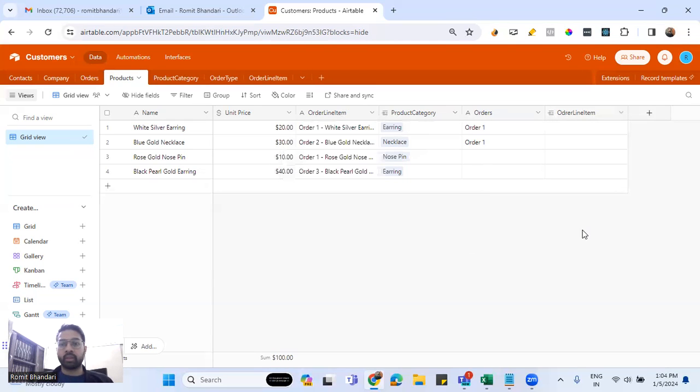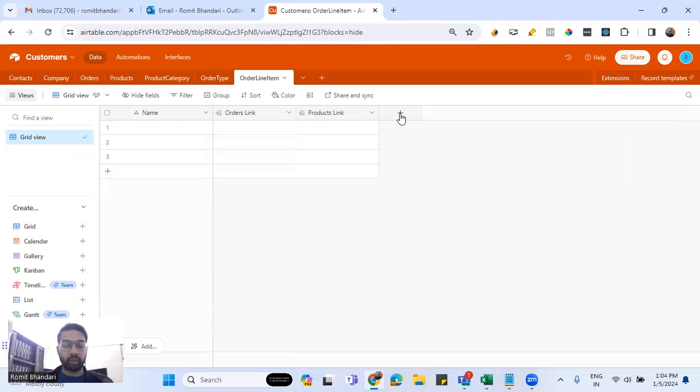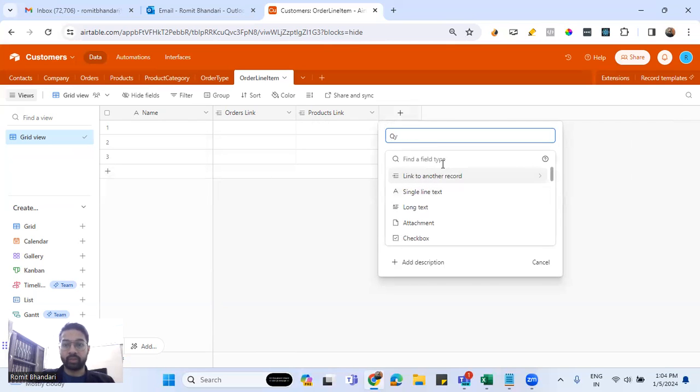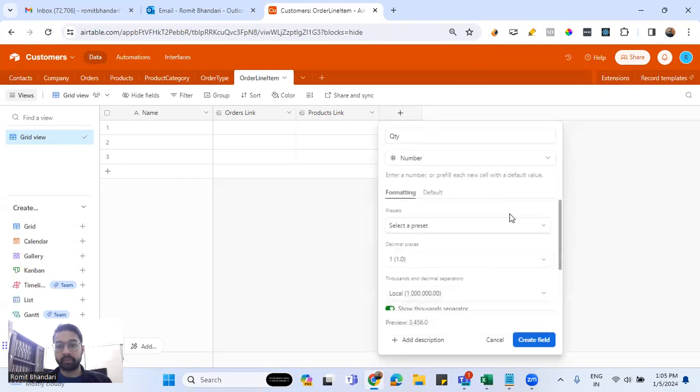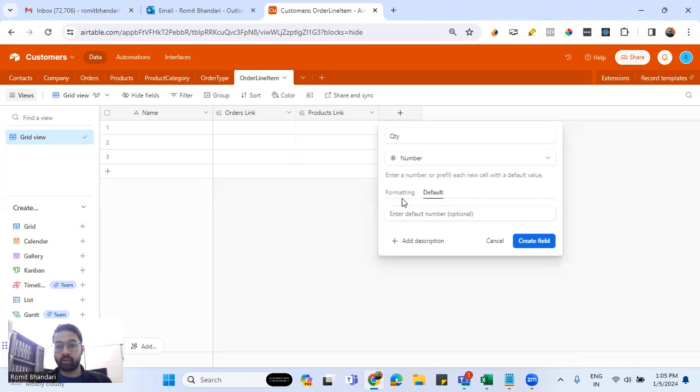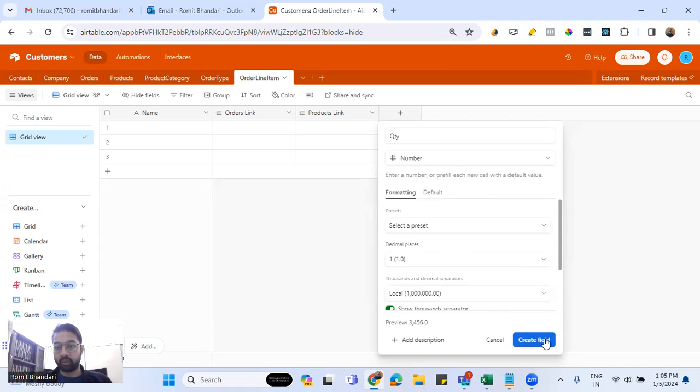Now what are the other fields in that order line item table apart from the linking? We have linked the two tables. Apart from that, as I mentioned, there would be a quantity field, which would be a number type. Formatting will be a number.